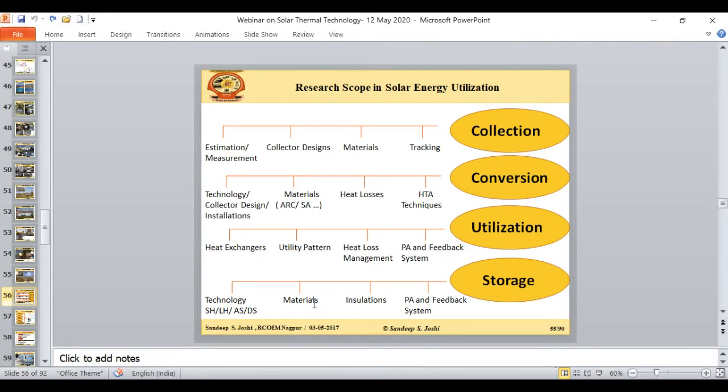Then there is the area of sensible storage also. I showed the example of cast iron, but rock bed type systems are very much trending. Then nanoparticles are being used for thermal energy storage as a medium. In the case of storage, the crucial part is the insulation. And again, I am coming to the performance analysis and feedback system. This performance analysis is very, very important.